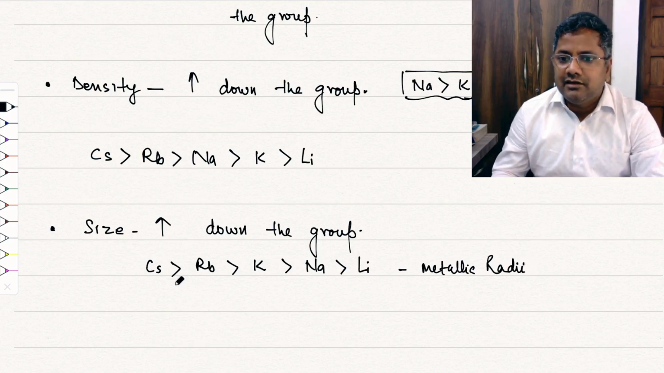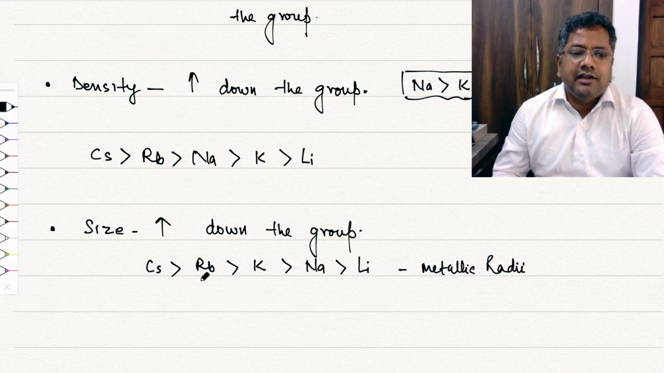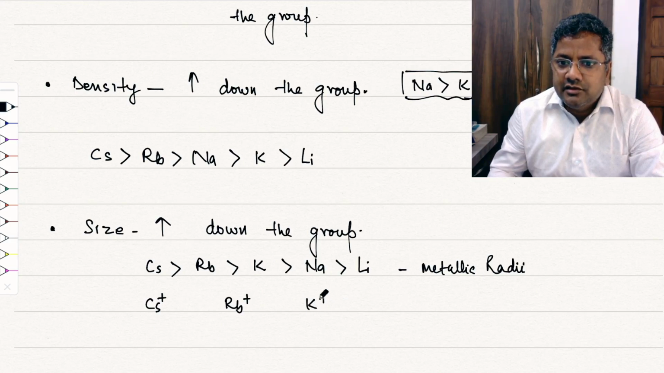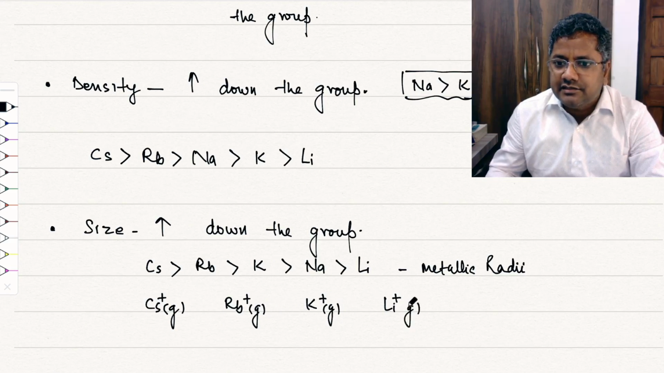But if you take ionic radii, you will have the same order of ionic radii: Cs plus, Rb plus, K plus, Li plus. But remember one thing, this is true in the gaseous phase. If you compare the size of ionic radii, this order you will have in the gaseous phase.